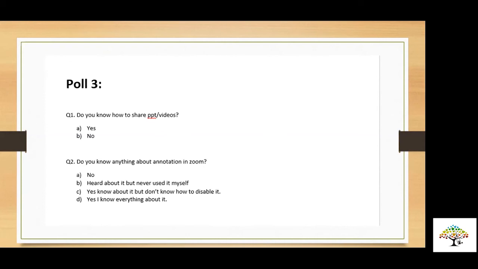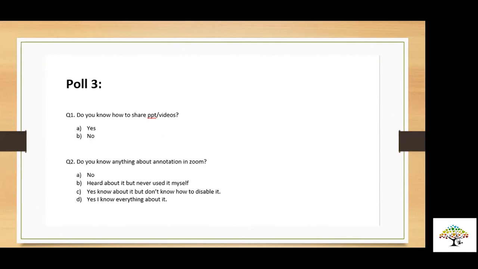So you could see poll 3 is there on screen. I would request all of you to participate in it. The questions are: do you know how to share PPT, how to share video? Do you know what is annotation in Zoom? Please answer. I know we're getting late, I'm so sorry for the technical issues, but we will cover all your questions. Don't worry about it. Rishabh, can we have the results of the poll?